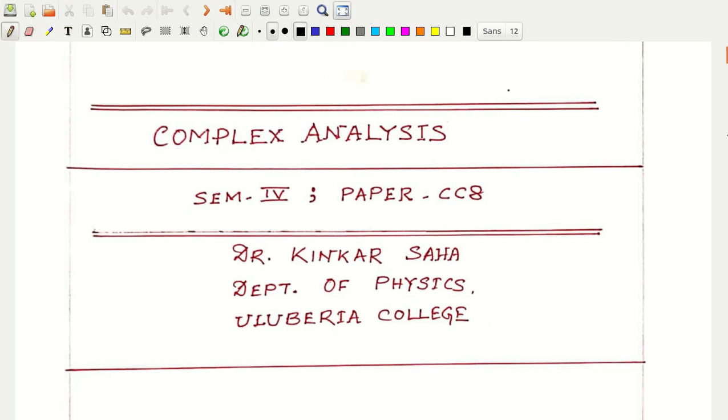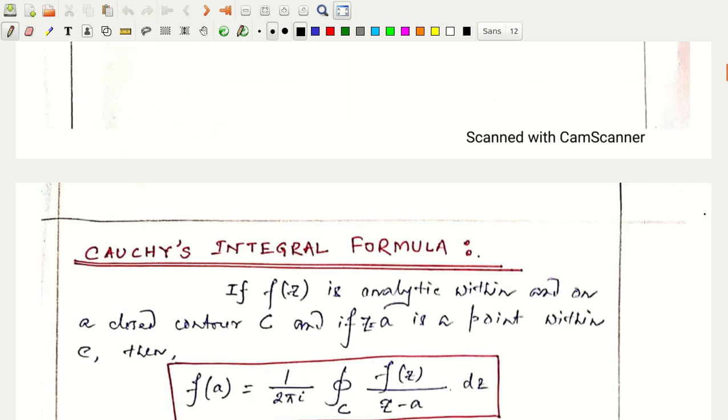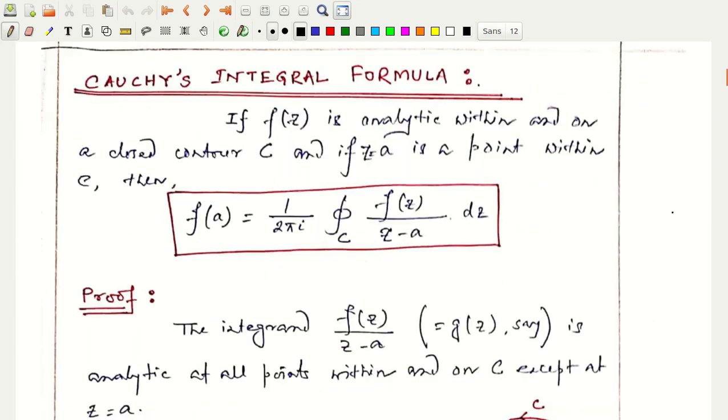So today we are going to extend our discussions to what we have seen in our last class. In the last class, we ended with Cauchy's integral theorem and some extensions to it. Today we are going to start with Cauchy's integral formula.